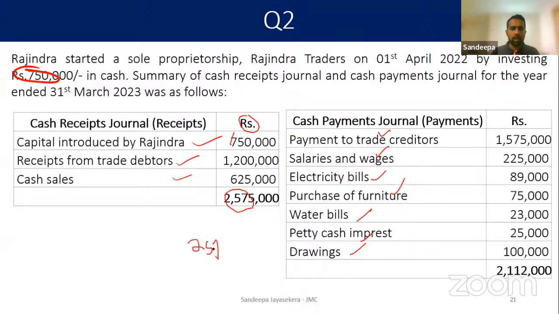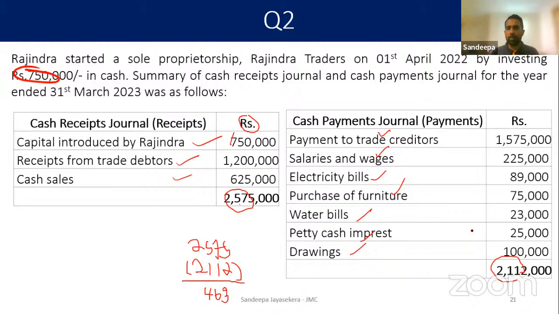2575 income has been earned. How much have you spent? You have spent 2112. Then now you can easily calculate your closing cash balance. What a closing cash balance comes, kids? 463. Put it in right now, as soon as you put the cash balance.